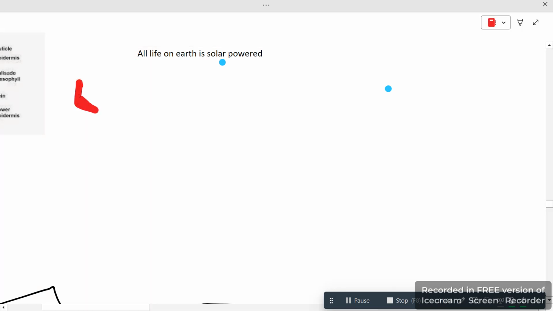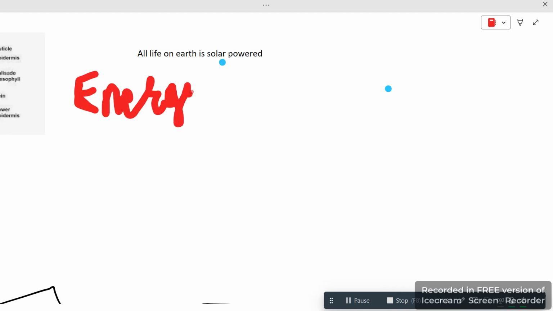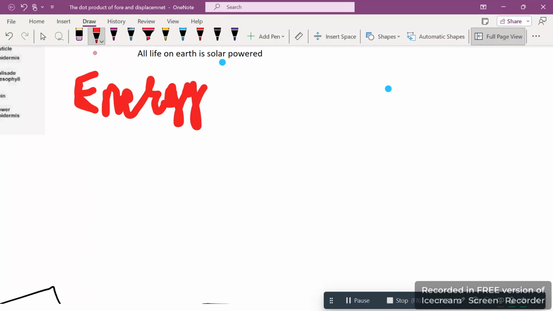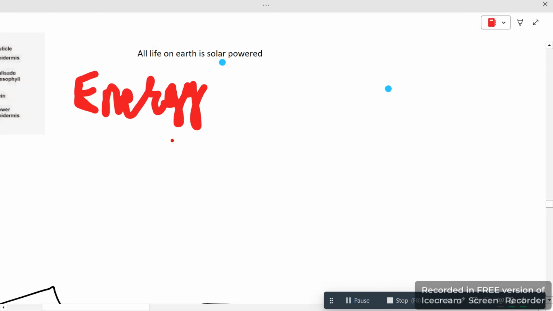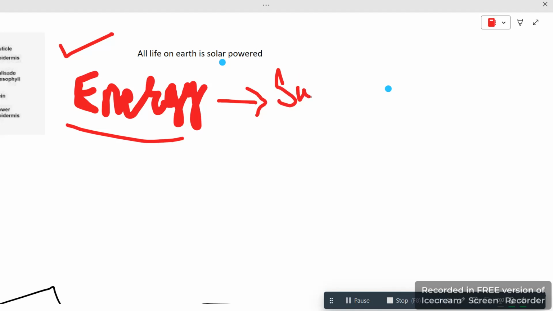So first it starts with energy. We know that energy is required to do every activity we do in our daily life. It's just because we have energy, we take energy. Here we are just talking about the plants. So what is energy here? Energy is simply how plants store and how they make their food. So where do they get the energy from? They take it from the sun. Sun is the best source.